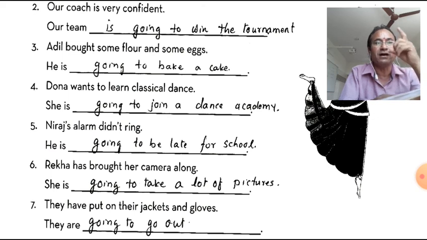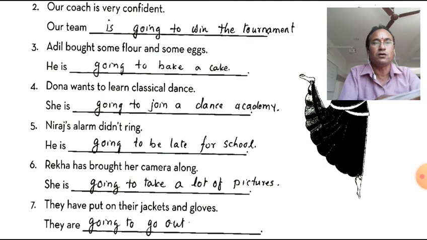So the phrases we are using keep in mind the meaning of the sentence. Because Adil bought flour and some eggs, and flour and eggs are used to make a cake. That's why he is going to bake a cake.